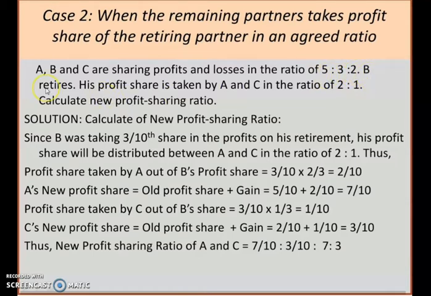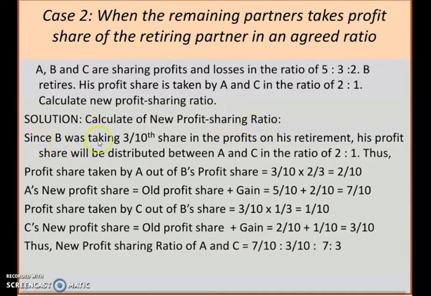B retires. Here B is the retiring partner. His profit share is taken by A and C in the ratio of 2:1. So B's share is taken by A and C in which ratio? 2:1 ratio. You are asked to calculate the new profit sharing ratio. Now let us very soon move to the solution of this problem. Calculation of new profit sharing ratio.